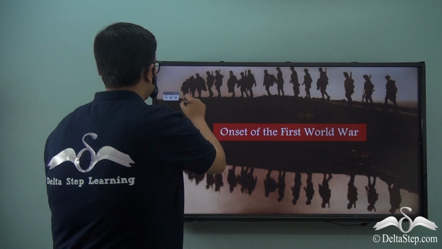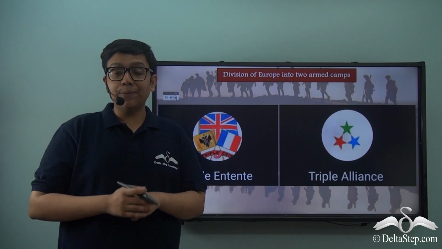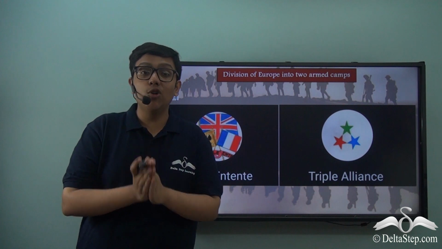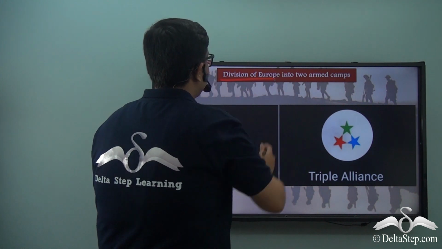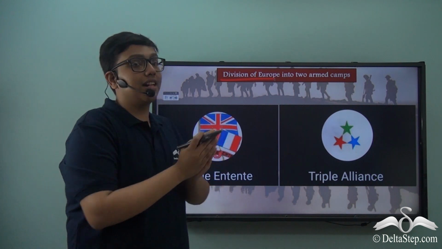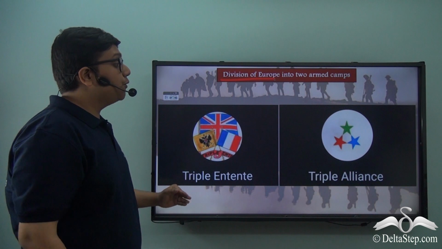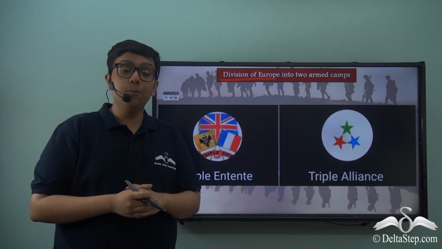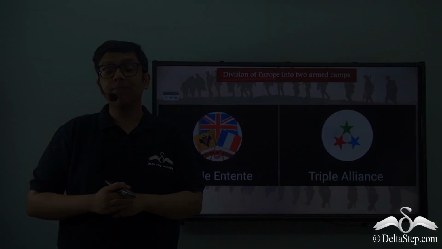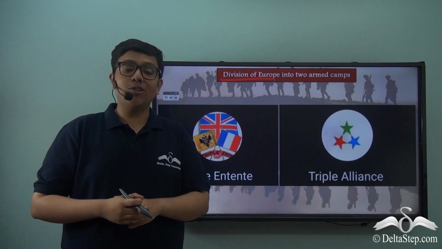First World War. Now we already remembered that there were two armed camps which popped up in the pre-First World War period, which divided Europe into two parts, and these two armed camps were the Triple Entente and the Triple Alliance. But let us now imagine that these were not armed camps, but these were WhatsApp groups, including the member nations as its group members. So let us see how the onset of the war would pan out if it was done on WhatsApp.